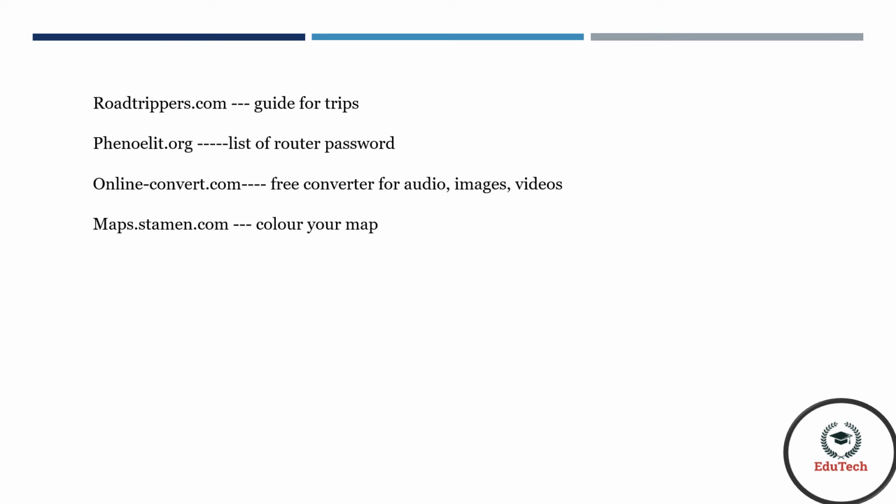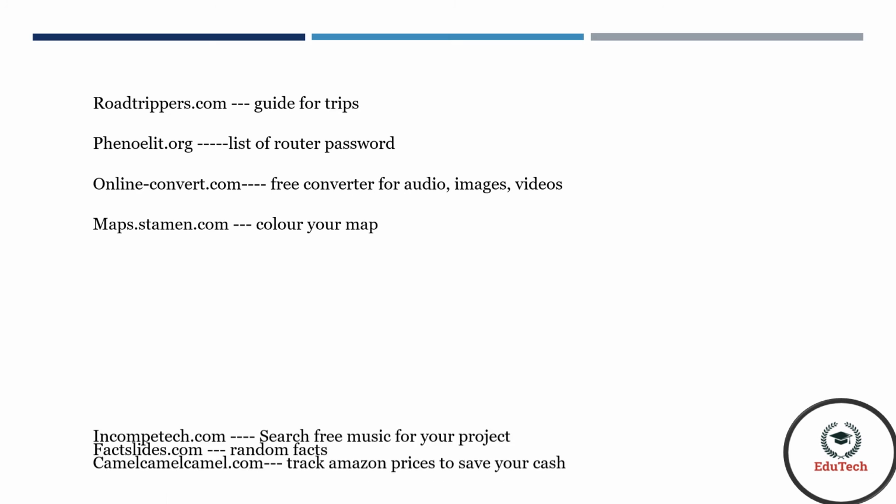Roadtrippers.com it is a guide for your road trips. FinoElite.org it is a list of router passwords available around you. OnlineConvert.com it is a free converter tool for your audio, video, and images. It can convert it to any other forms. Maps.statement.com you can color your map for location identification.